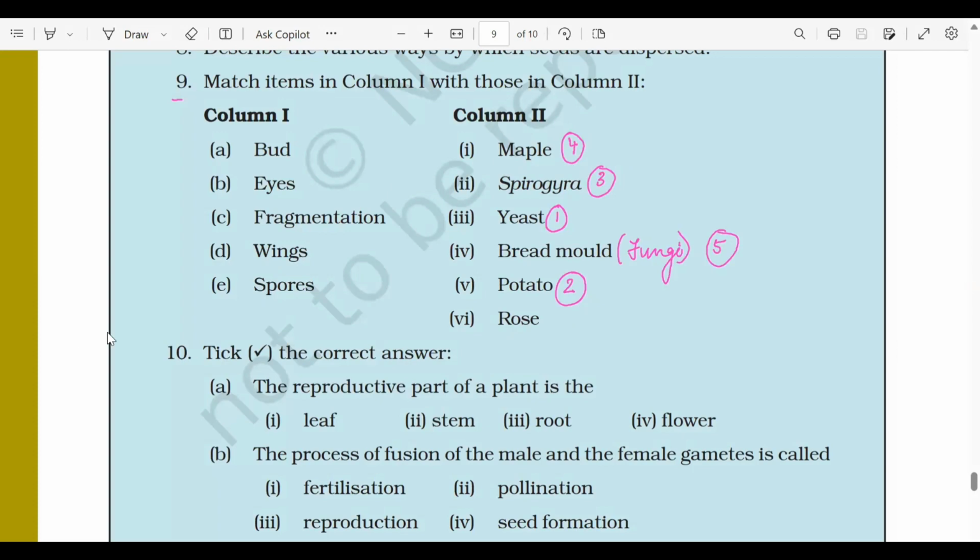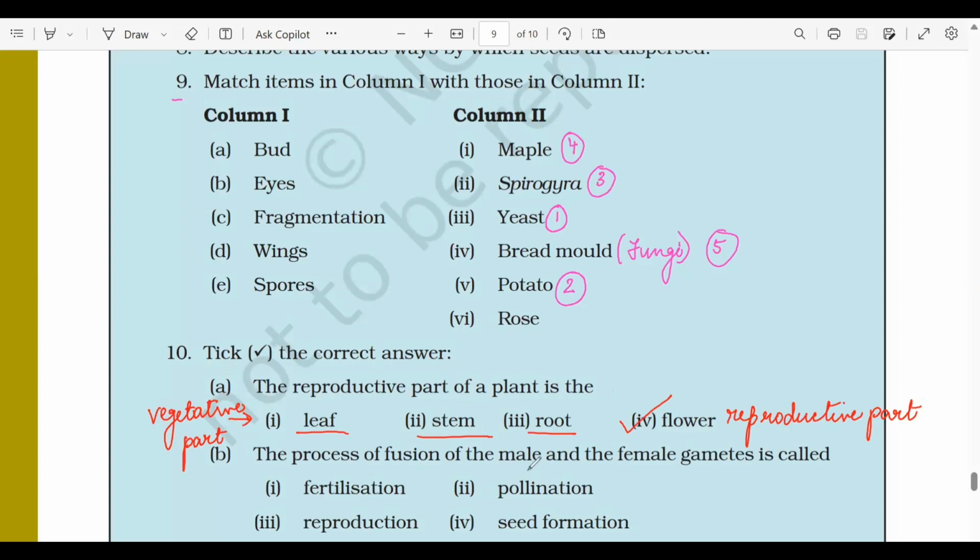Next, let's move on to question number 10. We have to choose the correct answer. The reproductive part of the plant is the flower. Other parts, leaves, stems and roots, all these parts we call vegetative parts. And flower is the reproductive part. Flowers develop into fruits. It is the reproductive part.